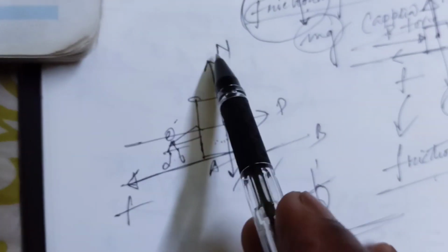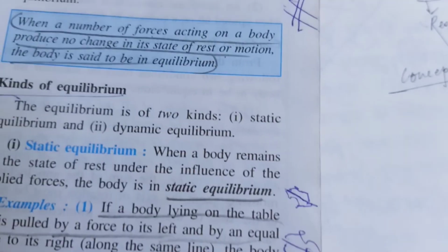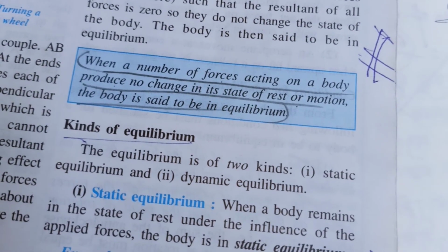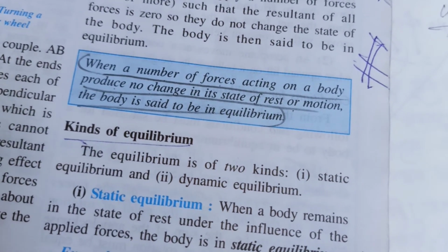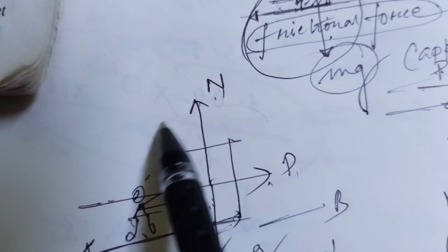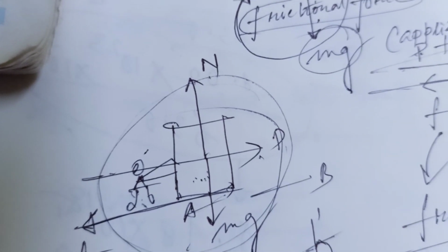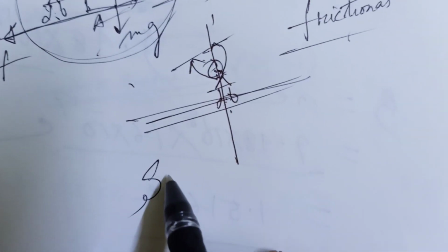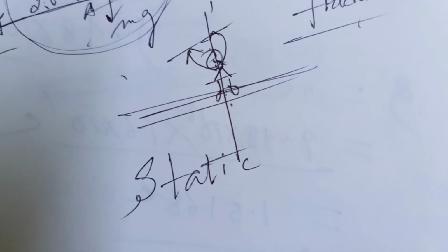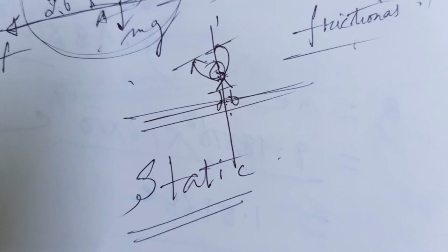So when a number of forces acting on a body produce no change in its state of rest or motion, the body is said to be in equilibrium. So now we can say that this is in equilibrium. This type of equilibrium is called static equilibrium. So what is static equilibrium?